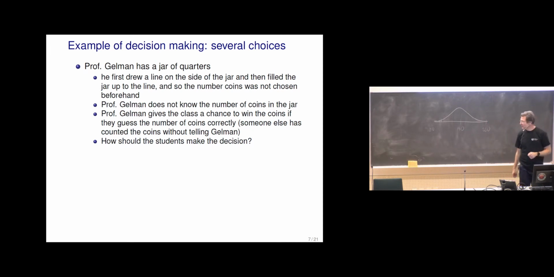And now I give you already the description of uncertainty about the number of coins, but now I also ask what would be your guess for the number of coins, and if you guess correctly, you would get all the coins in the jar.